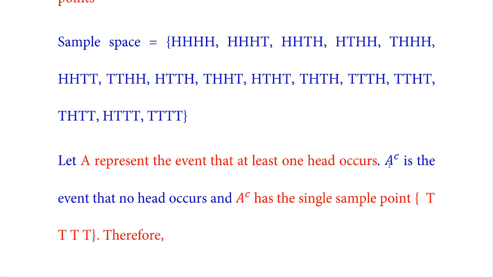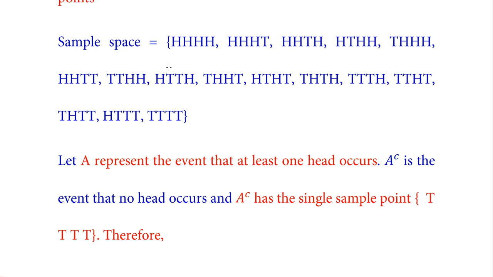And A complement, which is the inverse event of A, the elements of A complement do not belong to the event A. So the opposite of A is A complement, no head occurs.